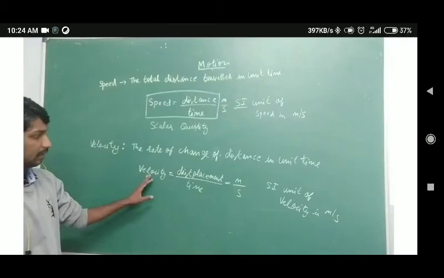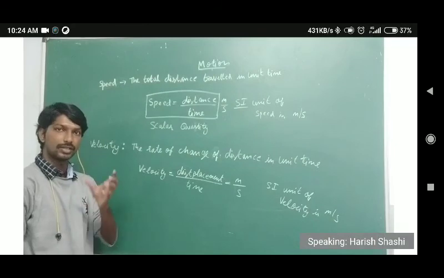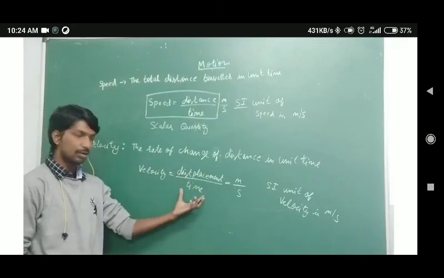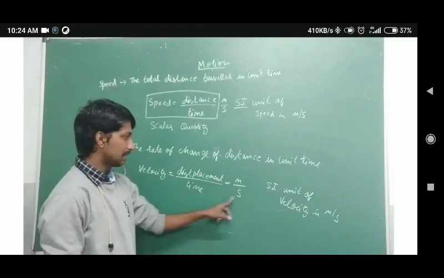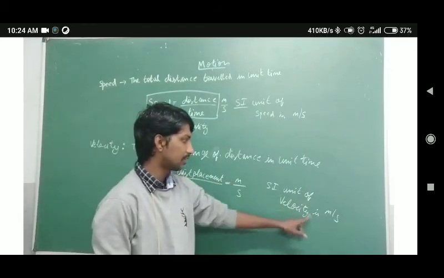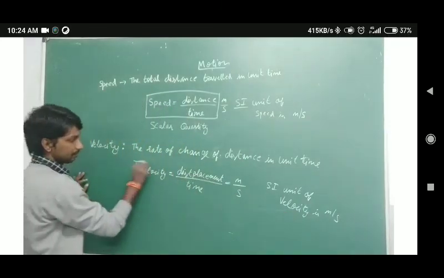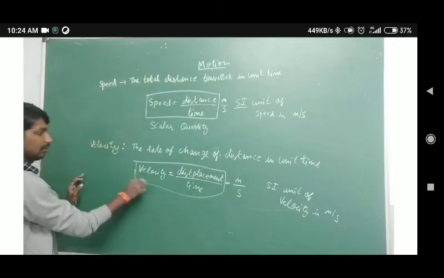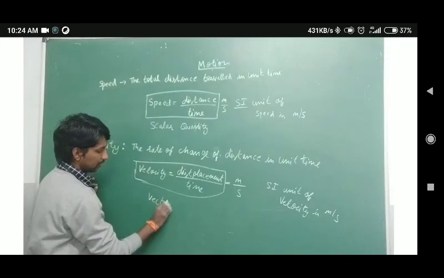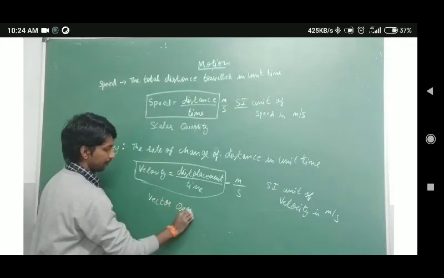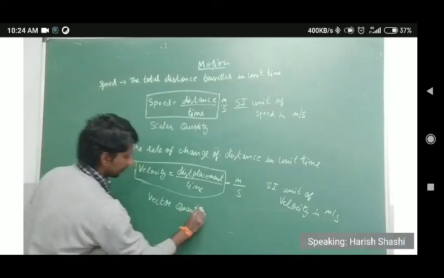And the velocity expression is the rate of change of distance, which is nothing but displacement. So displacement over time, and the unit of displacement is meter and time is seconds. So the SI unit of velocity is meter per second. And what kind of quantity is it? It is a vector quantity.